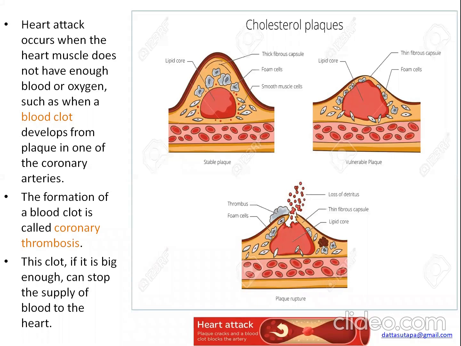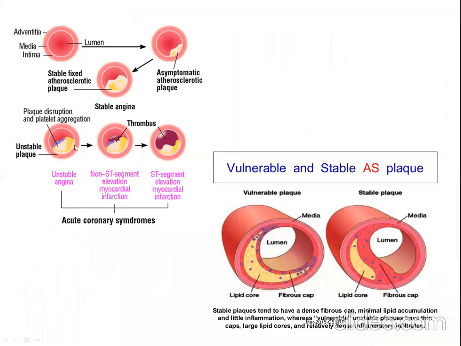So where do the platelets bind? The platelets bind to the subendothelial collagen of the basement membrane. That is the non-platelet surface. This phenomenon is known as platelet adherence. So platelets adhere to this portion. In the previous slide, see platelets. This one is the stable plaque. If somehow the endothelium is removed, the platelets will aggregate here, and this phenomenon is known as platelet adherence.